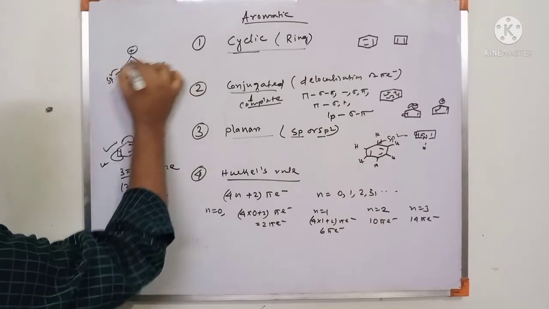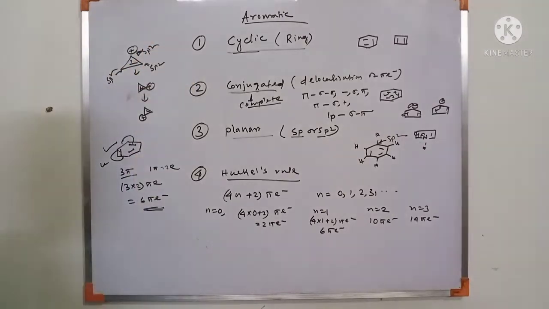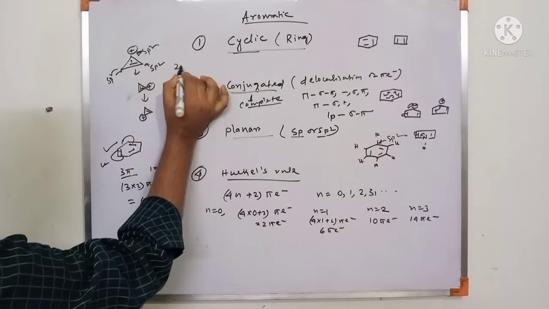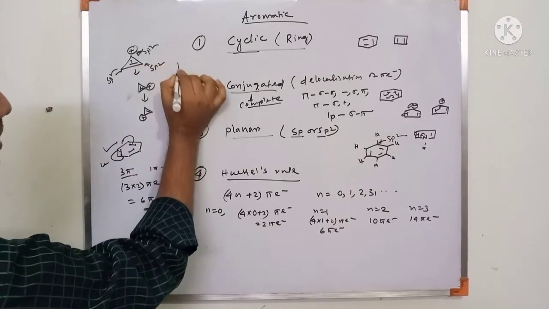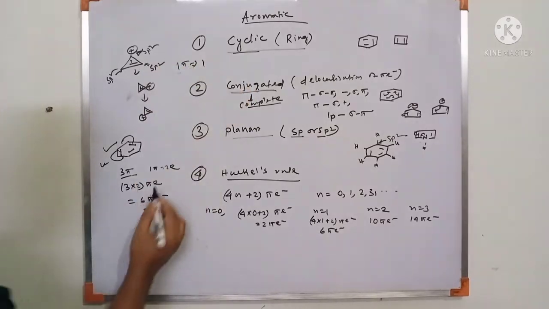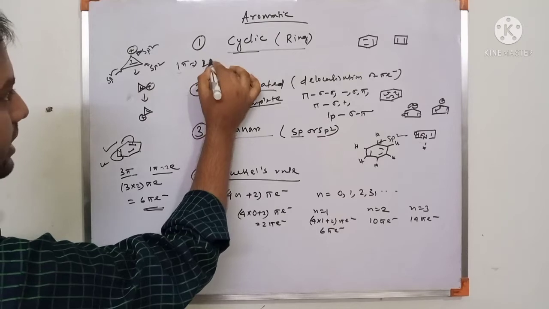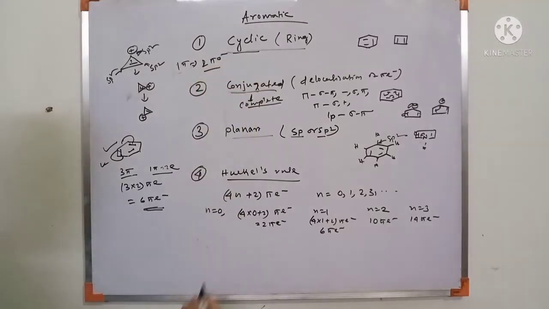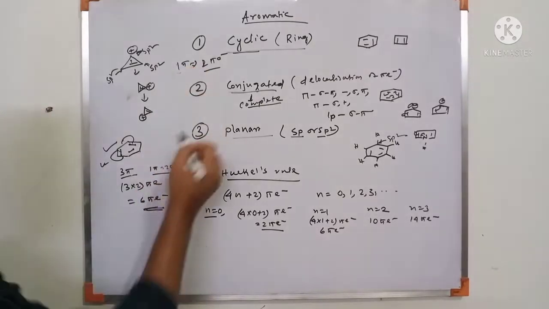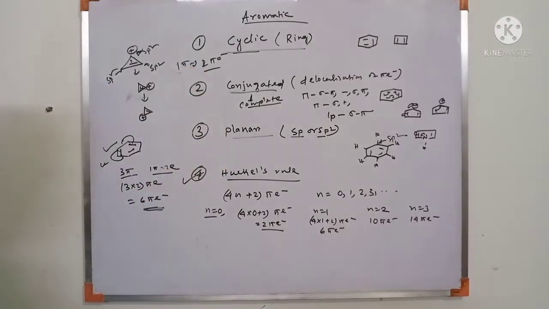Does it follow Huckel's rule or not? This is a 2 pi electron system, since 1 pi means 2 electrons. This is 2 pi electrons, n equal to 0, so it follows Huckel's rule. So the 4 conditions are fulfilled. So this is an aromatic compound.